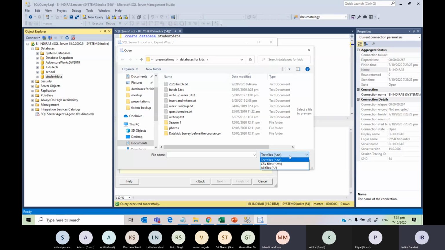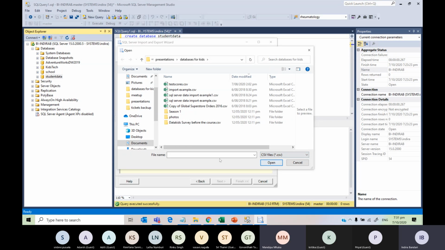So just click on this and then choose from the drop down as .csv files. Okay, and also choose the location from this side. For me, it has pointed to the same location where I wanted it to go. So my CSV example is this.